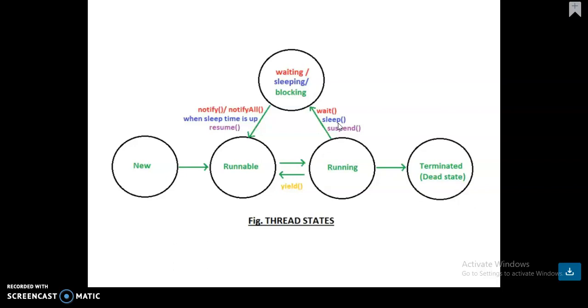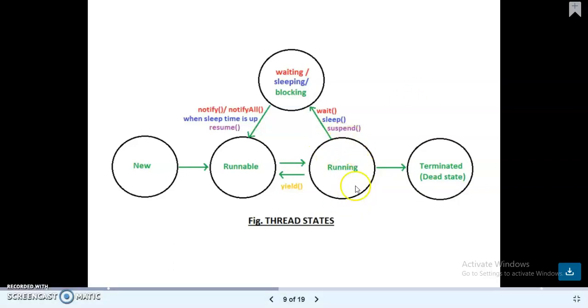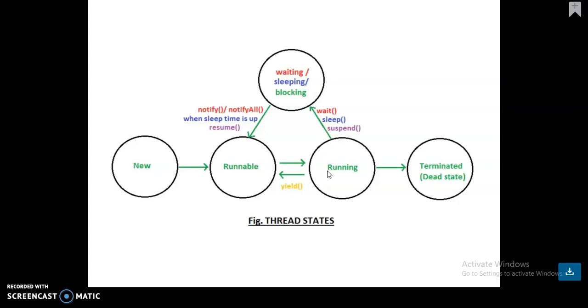After the runnable state, if the thread gets CPU access, it moves into the running state. The thread will be in the running state unless it dies, unless it gets blocked, unless it calls the sleep method, unless it calls the wait method, unless it calls the yield method, like that. So these are all the cases until which the thread will be in the running state.